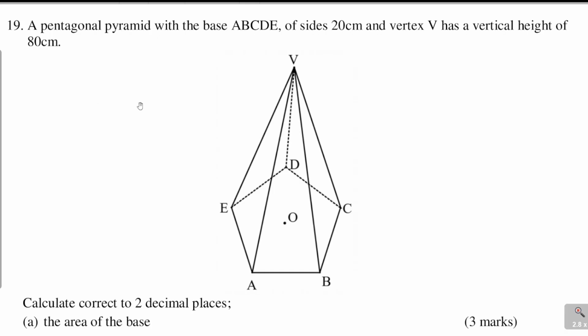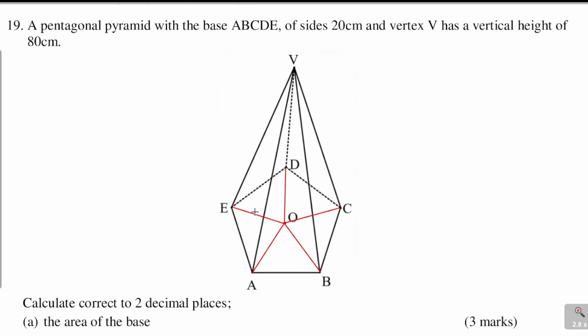And so to get the area of a pentagon, we need to have triangles. We divide this one into triangles. So if you divide the base into triangles, you come up with 5 triangles, and all these triangles are equal. So the area of that pentagon will be obtained by adding the areas of the 5 triangles that make up the pentagon.